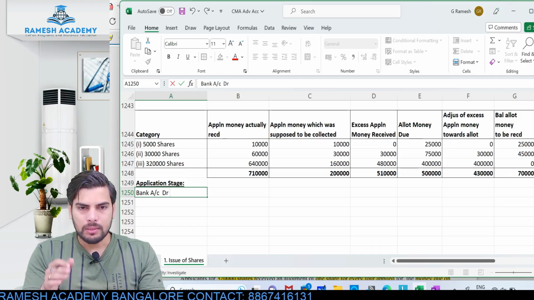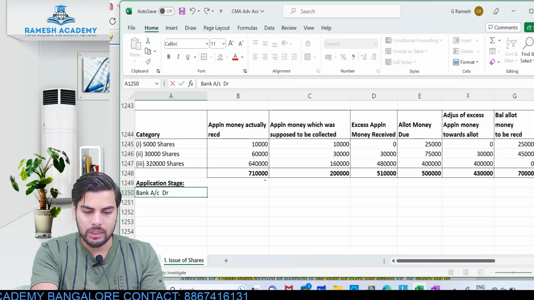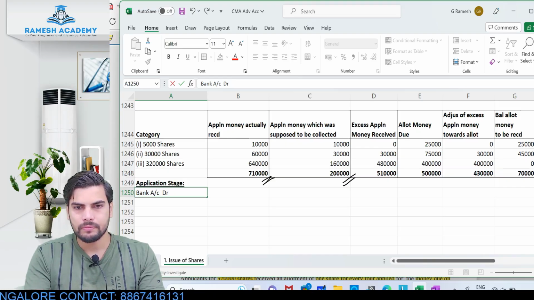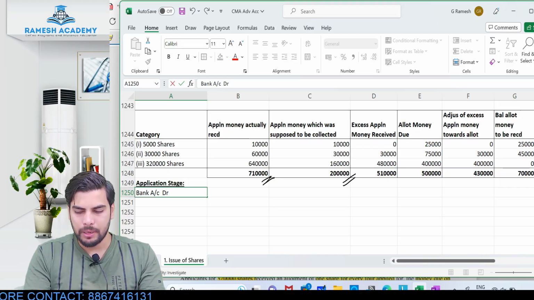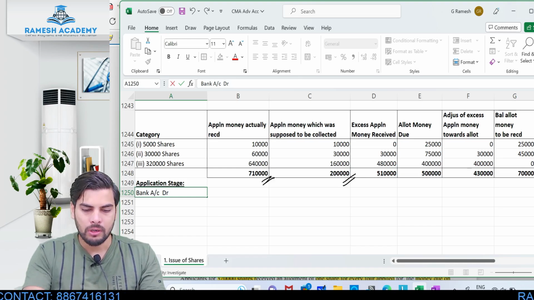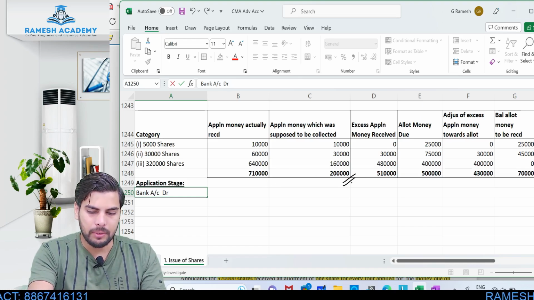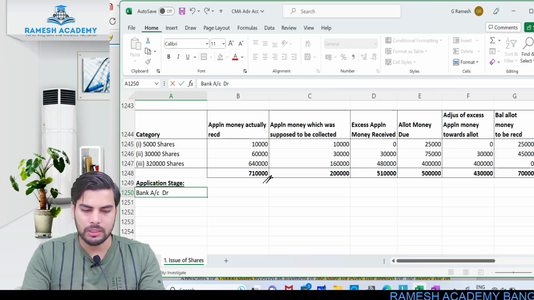Now by looking at this table, tell me how much exactly is the actual application money which was received. Is it 7,10,000 or is it 2 lakh? How much is the application money which I actually received? Don't you think I ended up receiving the application money pertaining to 55,000 shares? So this would be the amount which I need to consider.